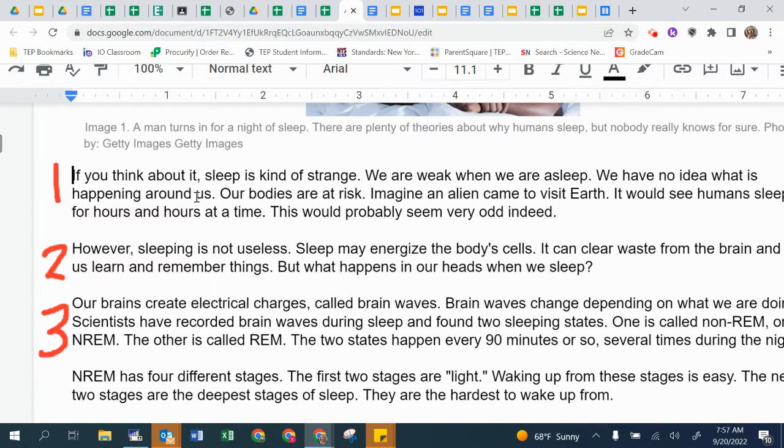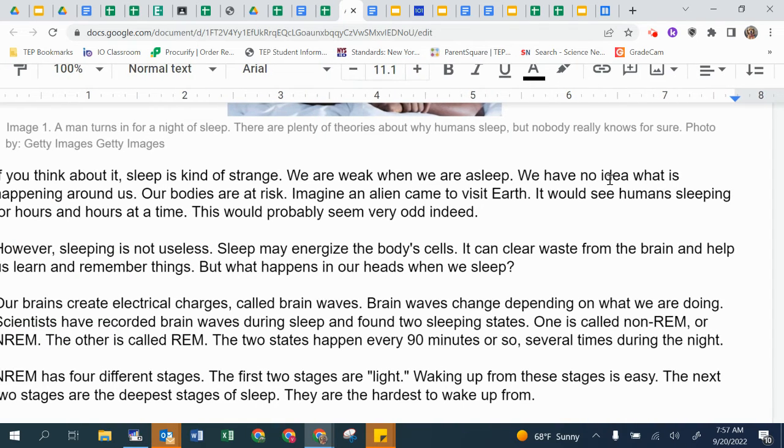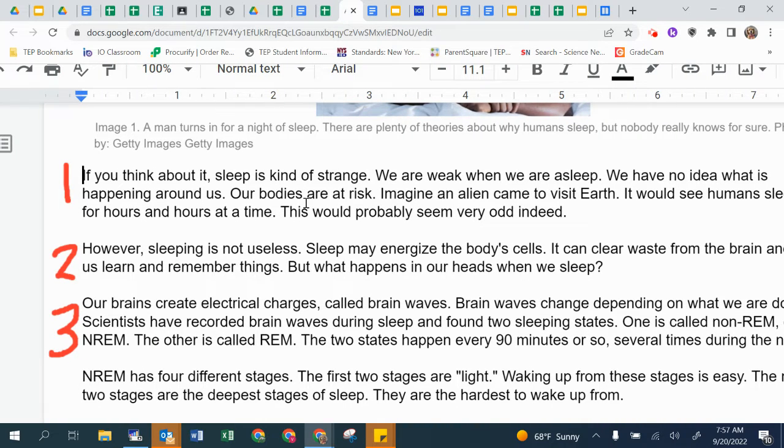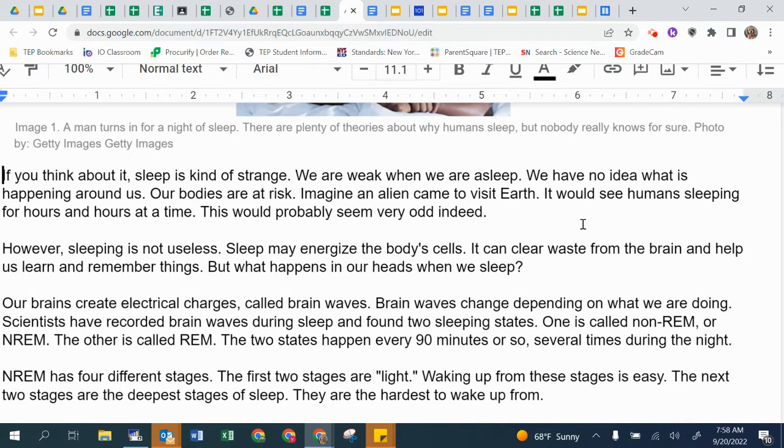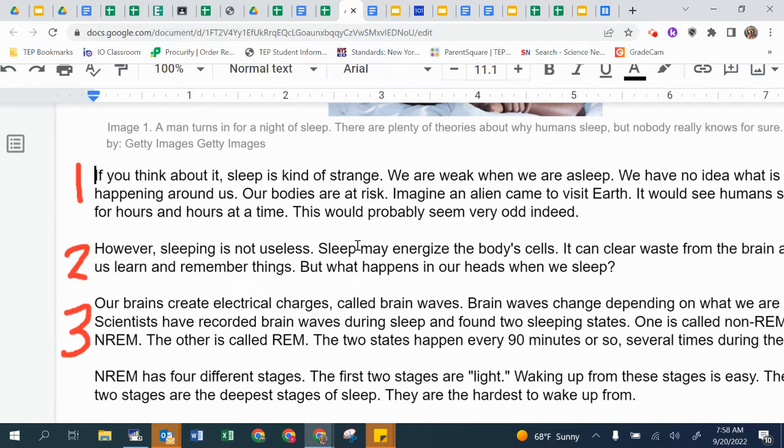So if you think about it, sleep is kind of strange. We are weak when we are asleep. We have no idea what is happening around us. Our bodies are at risk. Imagine an alien came to visit Earth. It would see humans sleeping for hours and hours at a time. This would probably seem very odd indeed.